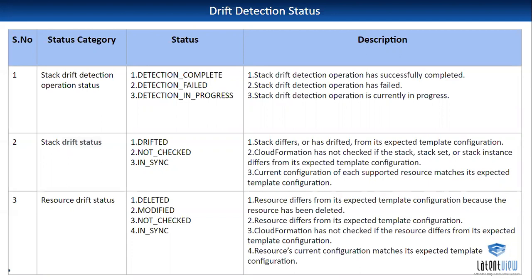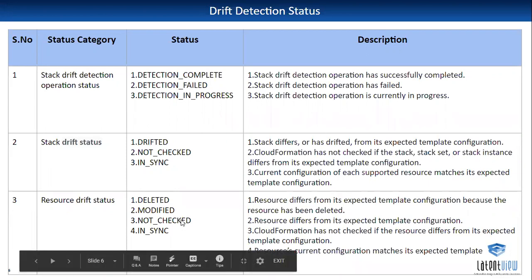In sync means the stack and the resource in the AWS console are the same, with no updation in that. Not checked means, for example, the resource is not added into the drift detection.